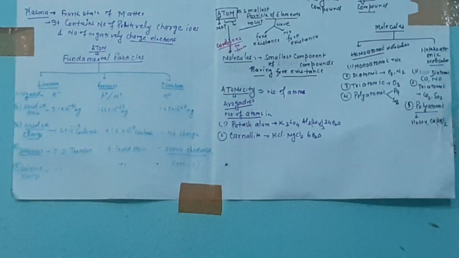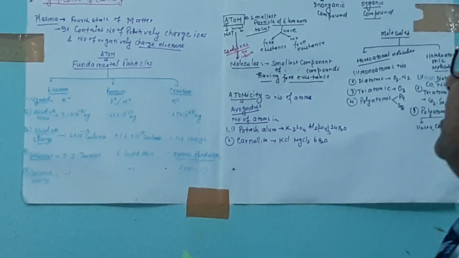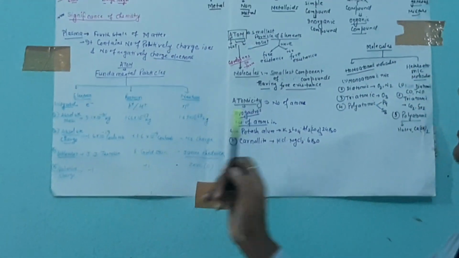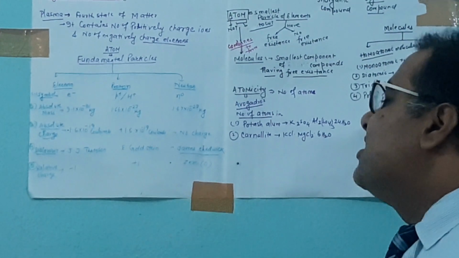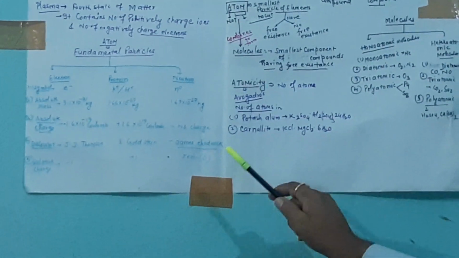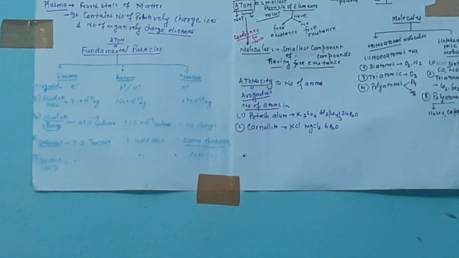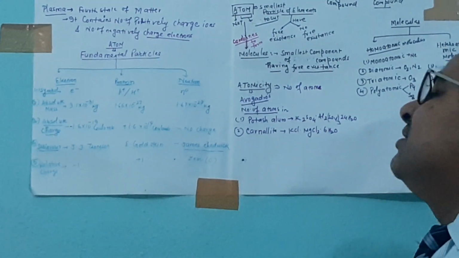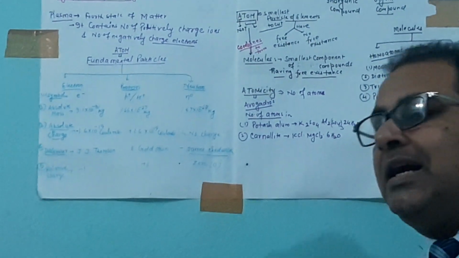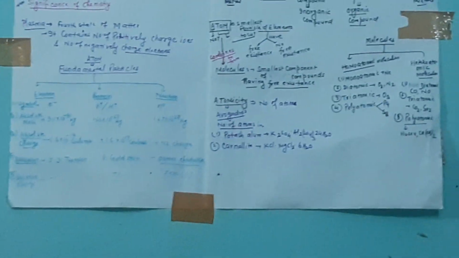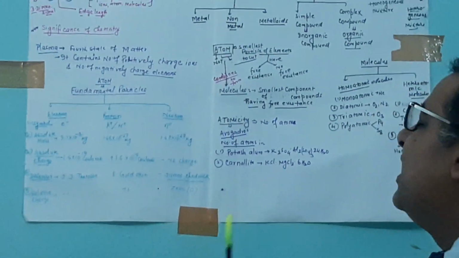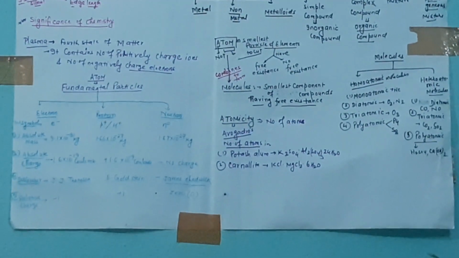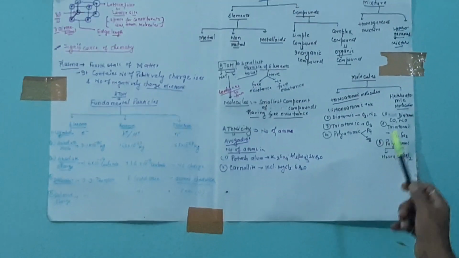A neutron does not contain any charge, so it is a neutral particle. The electron was discovered by J.J. Thomson, the proton by E. Goldstein, and the neutron by James Chadwick in 1932. The relative charge, relative to the proton, is -1 for the electron, +1 for the proton, and 0 for the neutron.